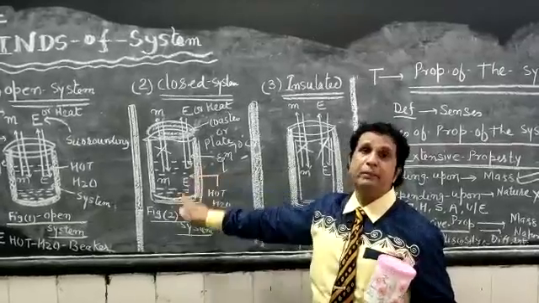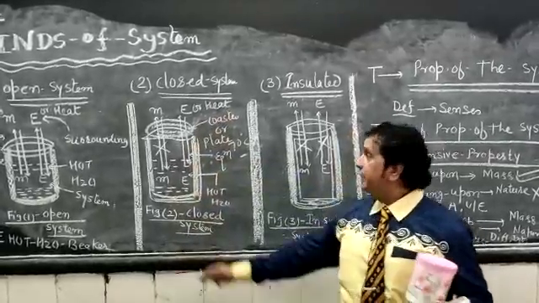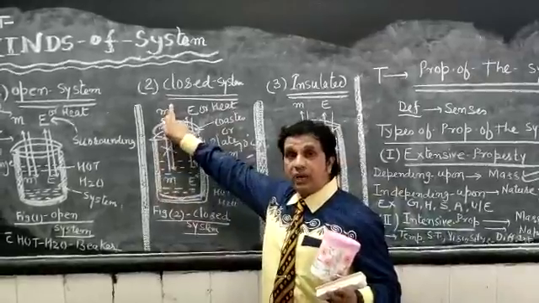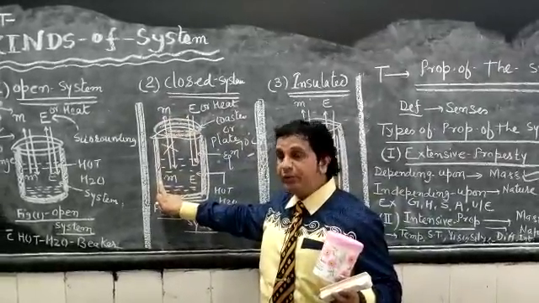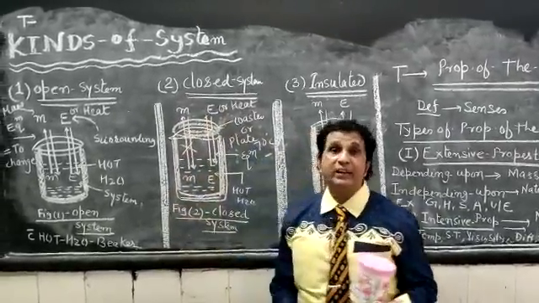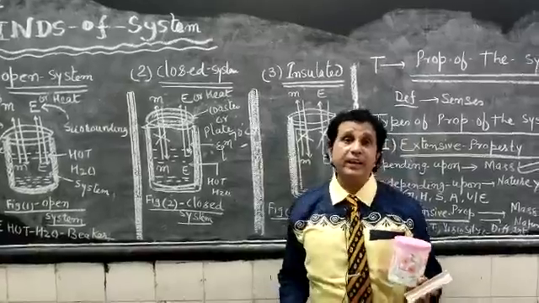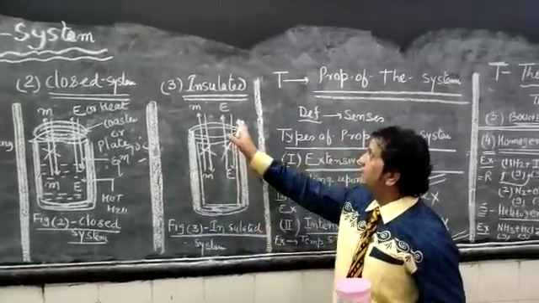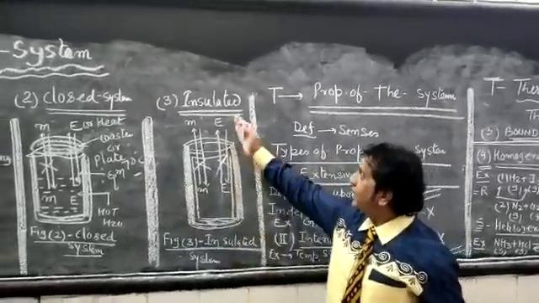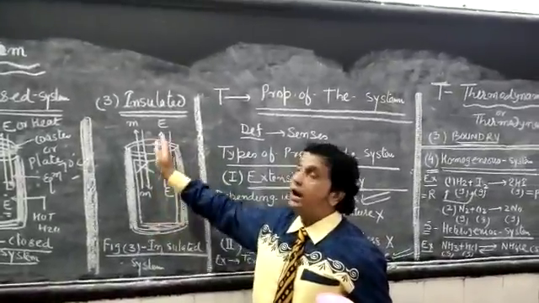I mean to say, a closed system is the system in which mass for both surrounding and system are not in equilibrium, while energy will definitely be in equilibrium here for the system and the surrounding. Now, in the case of the insulated system, in order to explain it, how do we define it?